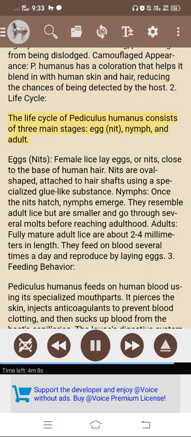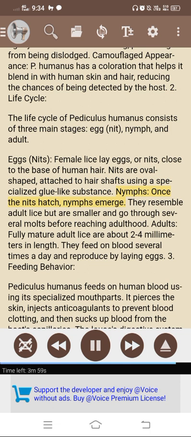2. Life cycle. The life cycle of Pediculus humanus consists of 3 main stages: egg, nymph, and adult. Eggs, or nits. Female lice lay eggs, or nits, close to the base of human hair. Nits are oval-shaped, attached to hair shafts using a specialized glue-like substance.